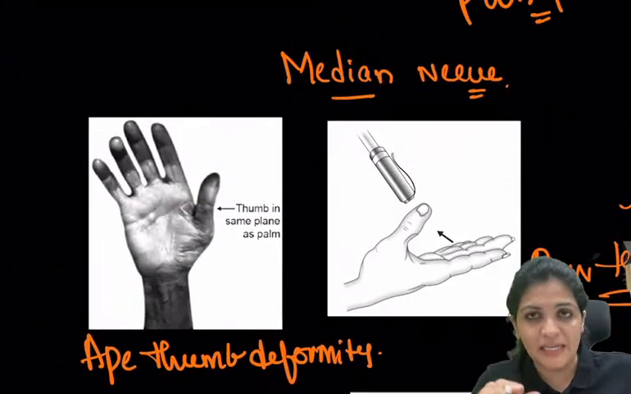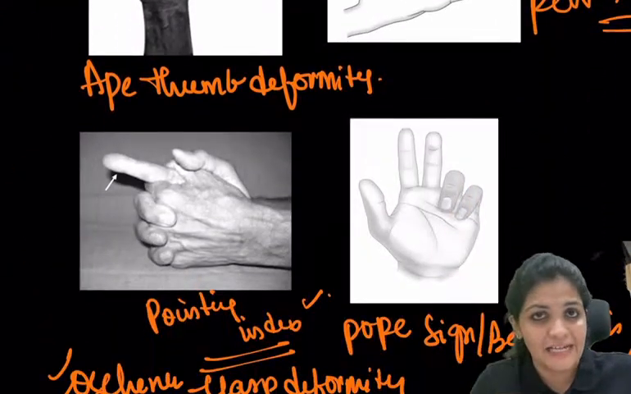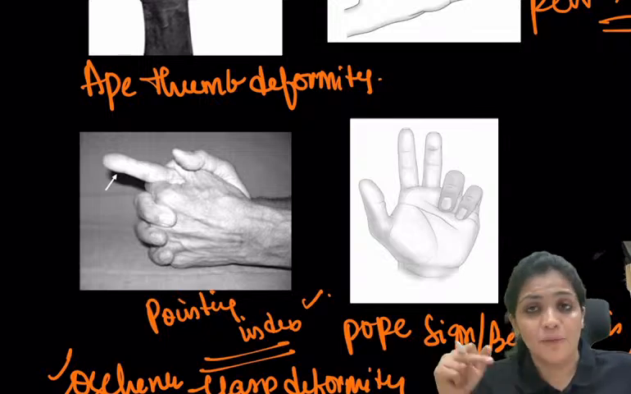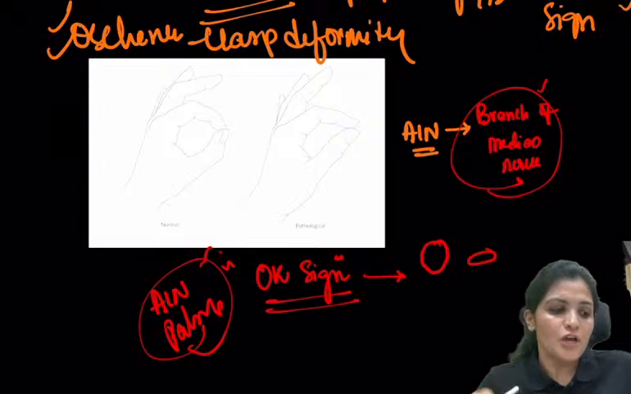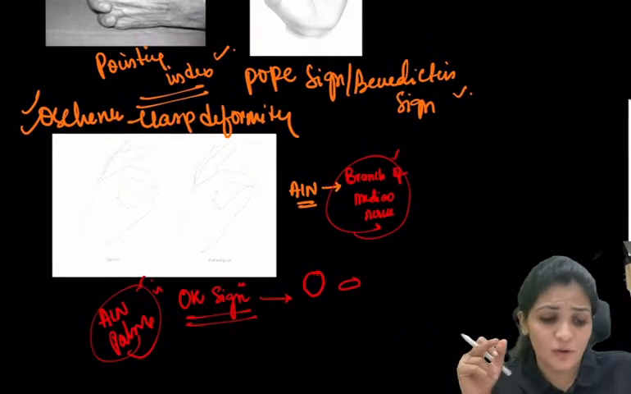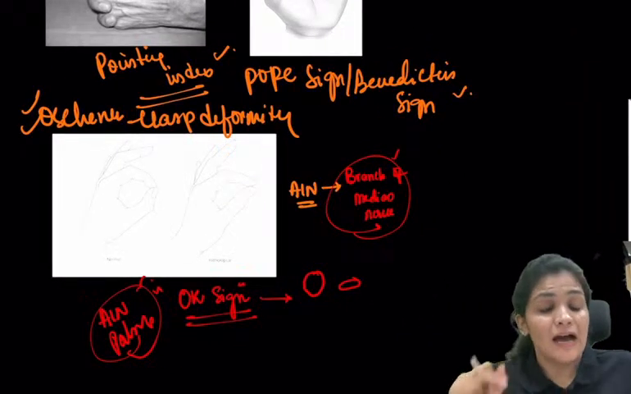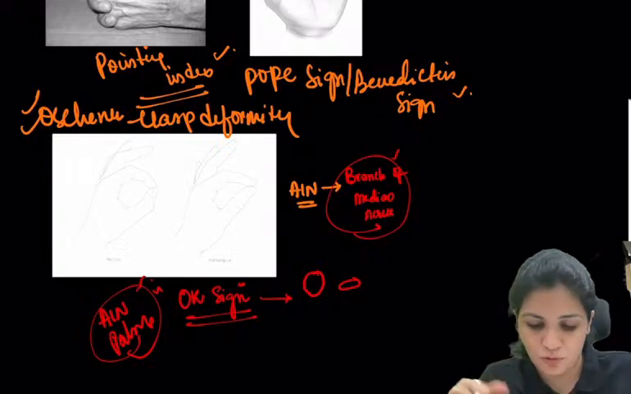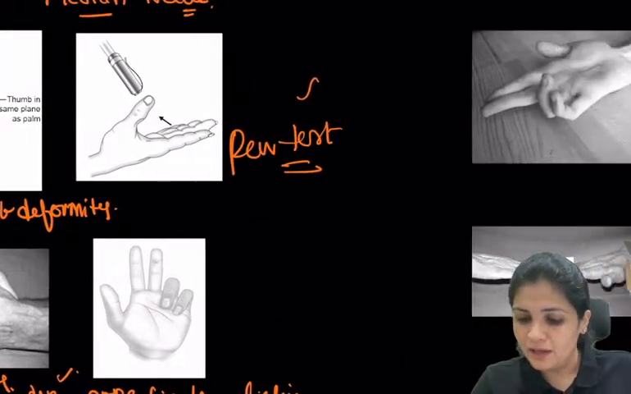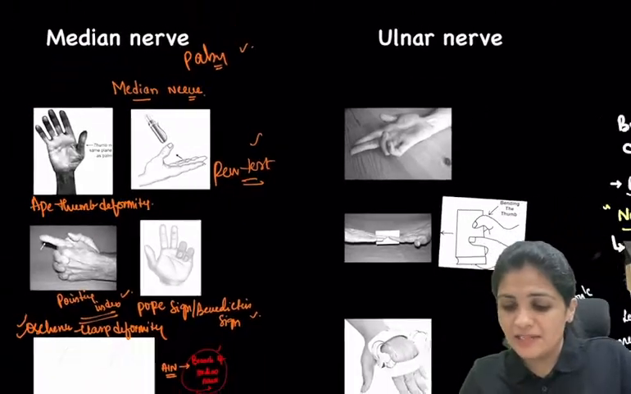So this is about the median nerve palsy. So ape thumb deformity, the pen test, the pointing index or the Ochsner's clasp deformity, and we have the Pope sign or the benediction sign, or we have the OK sign. So first concentrate on these images. At the end of the class, we will discuss whether these images are enough or we have to do some more. Okay.